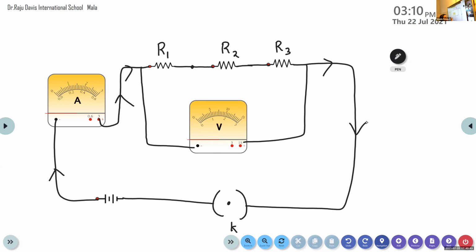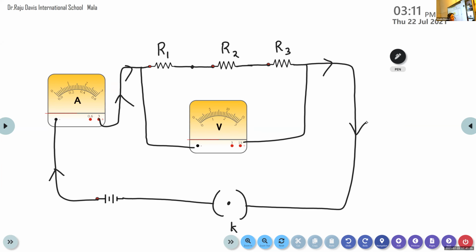Then the effective resistance, the total resistance. Here we consider 3 resistors. What are the resistance values of these 3 resistors? If it is not clear, why are you remaining silent? What are the resistance values of these 3 resistors? R1, R2. Yes, R1, R2 and R3. Why are you hesitant? You can unmute and say. If it is right or wrong, no problem, you can say. So here we take the 3 resistors with resistance values R1, R2 and R3.